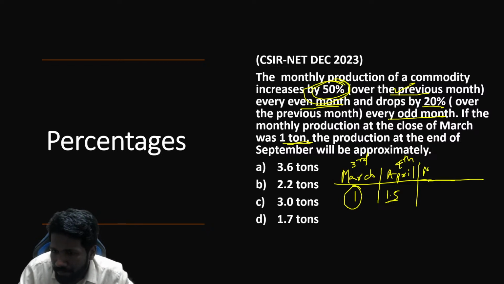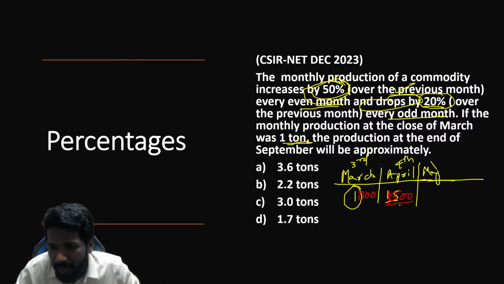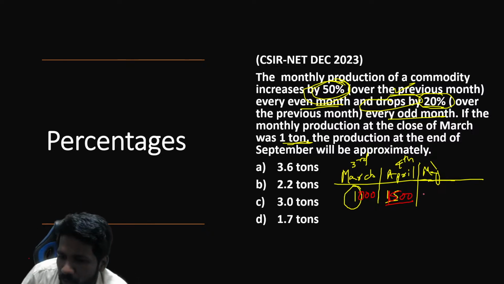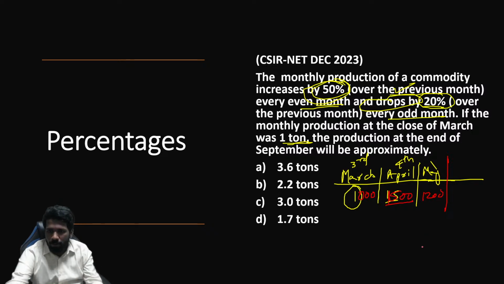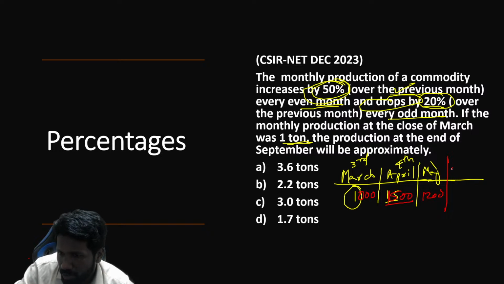April, then May. May is an odd month. In an odd month, a 20% drop is happening. Not increase, drop. So for a 20% drop, I will take 1500 kilogram instead of 1.5 ton. 20% drop means 1500, 10% will be 150, 20% will be 300. So subtracting 300 from 1500 gives 1200 kilogram. I am converting it into kilogram just to avoid fractions. So in the month of May, 1200. What will happen in the month of June?